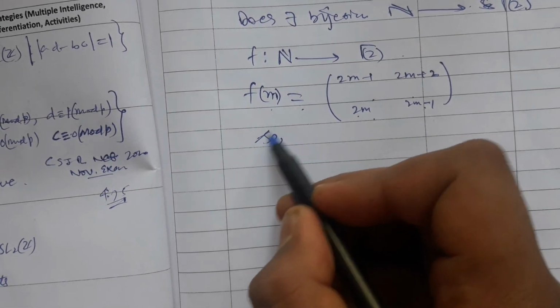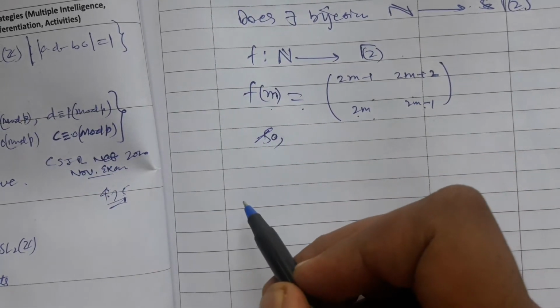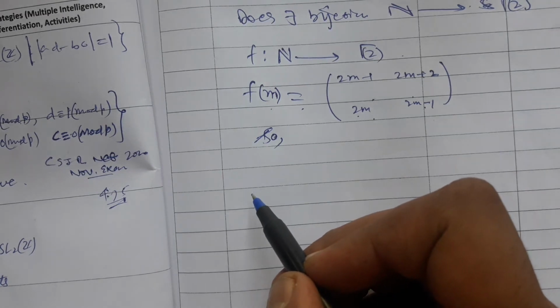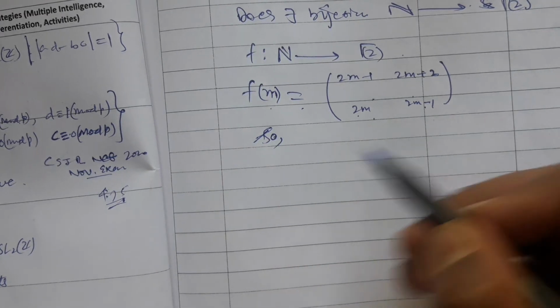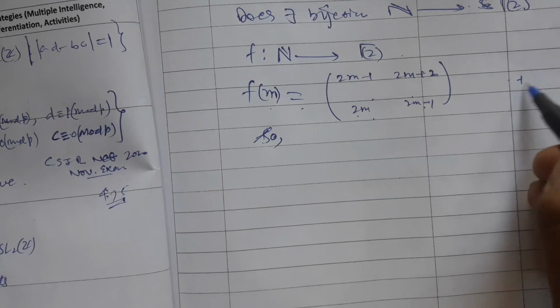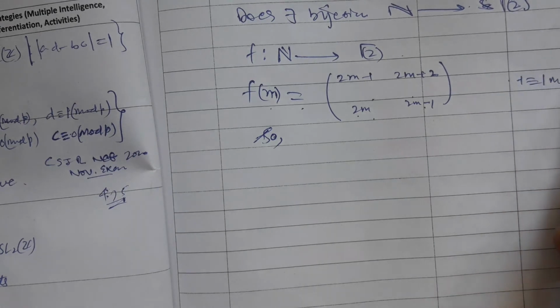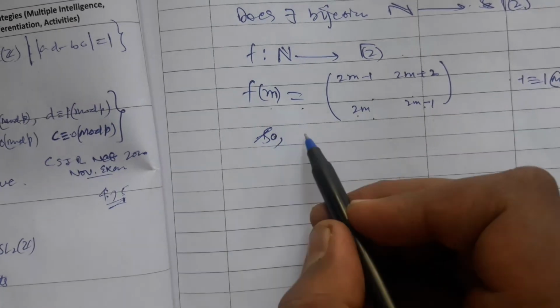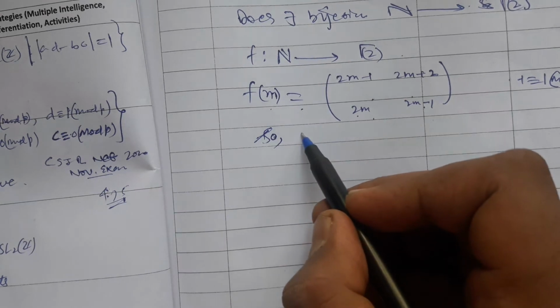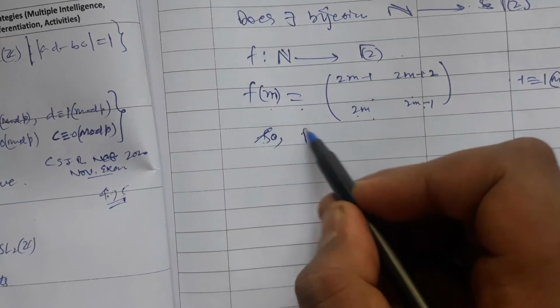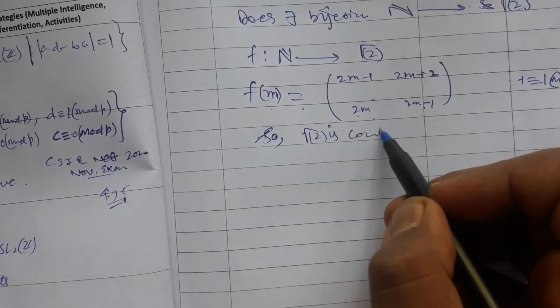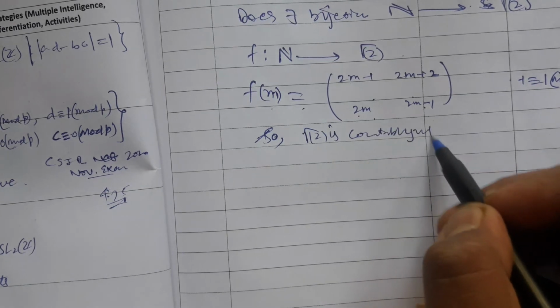Since we already have informed that minus 1 is congruent to 1 under modulo 2, this is countable, countably infinite.